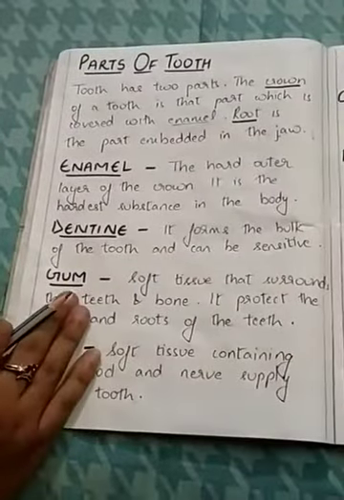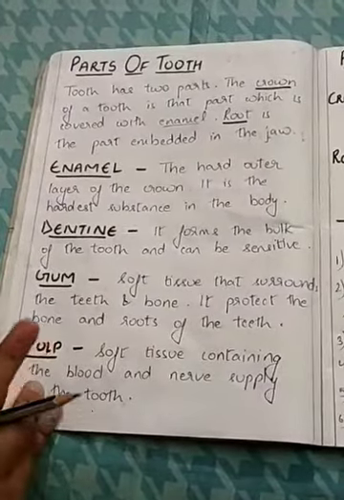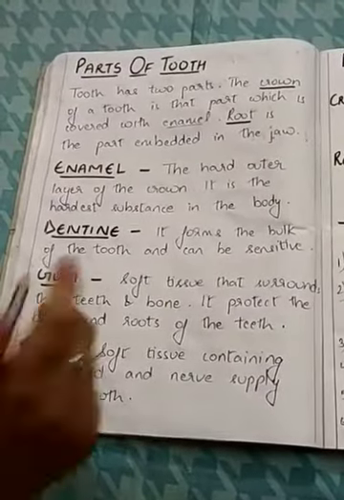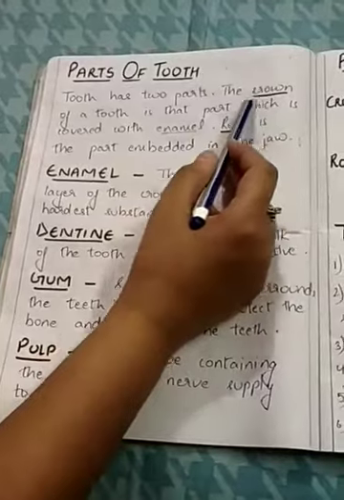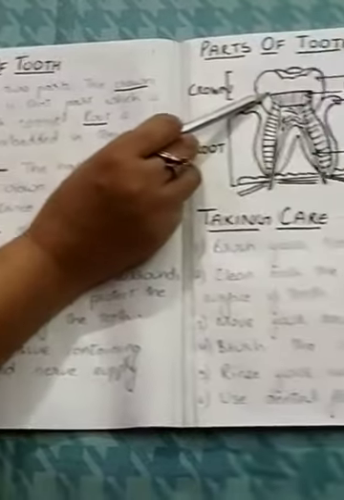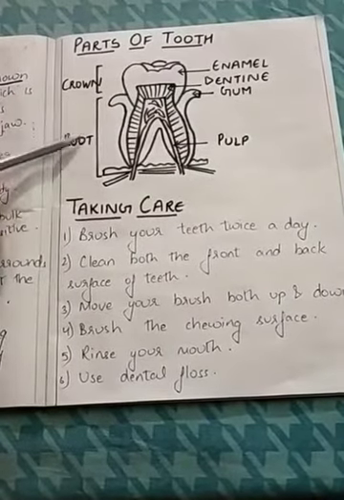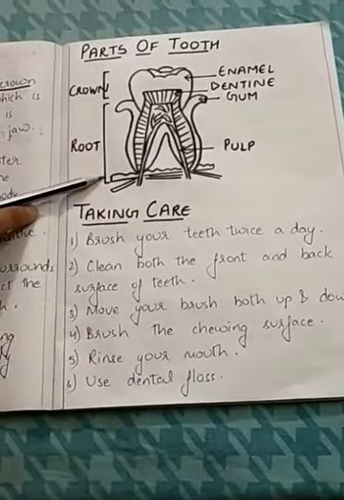Now we'll study about the parts of tooth. See, tooth has 2 parts, crown part and the root part. Crown is that part which is covered with enamel. Crown is that part of the tooth which is easily visible, and root is that part of a tooth which is embedded in the jaw. Okay,